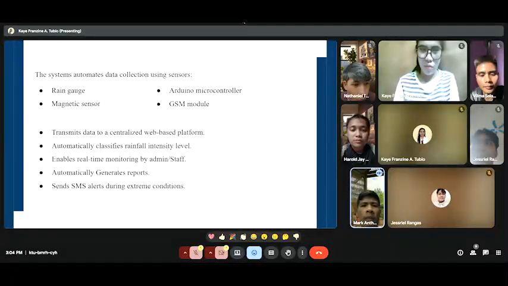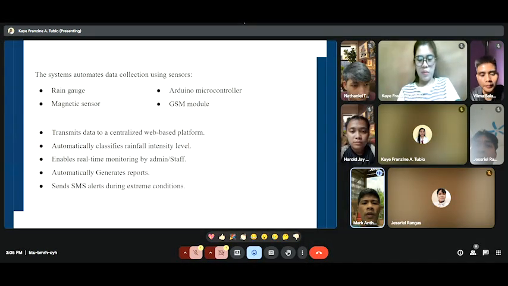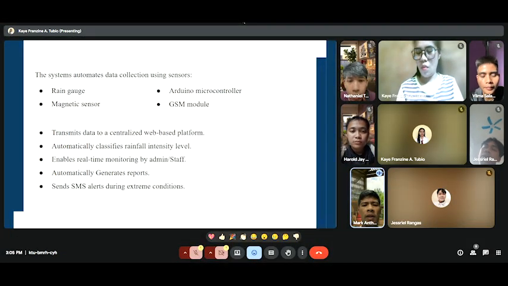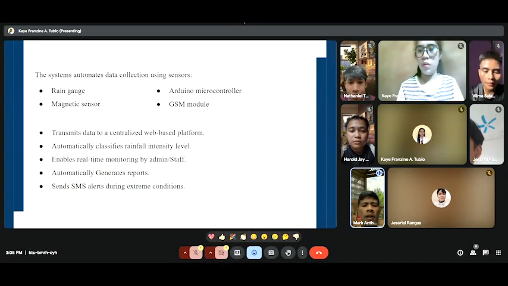In our system, we automate this process using the following components such as the rain gauge, magnetic sensor, Arduino microcontroller, and a GSM module. With these components, the system can transmit data to a centralized web-based platform, and it would automatically classify the rainfall intensity.